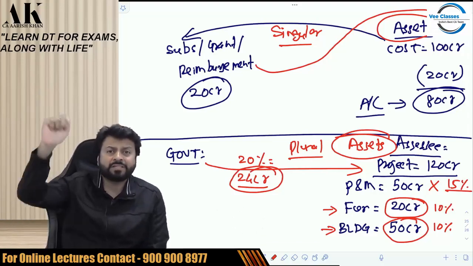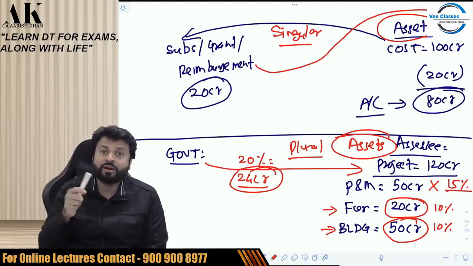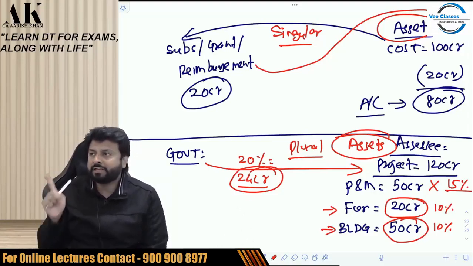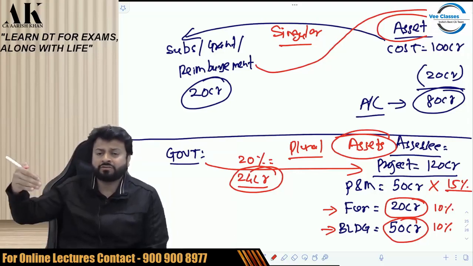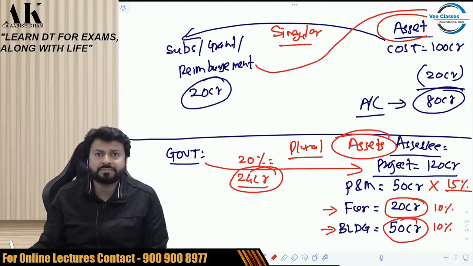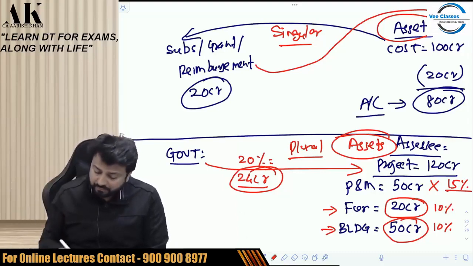Plant and machinery is depreciated at 15%. So we will not touch that now. We will touch what? Furniture. We'll reduce furniture. The loss will be lesser. We'll reduce what? We'll reduce building. The loss will be lesser. And therefore, the assessee is doing what? The assessee is reducing this 24 crore from only those assets.